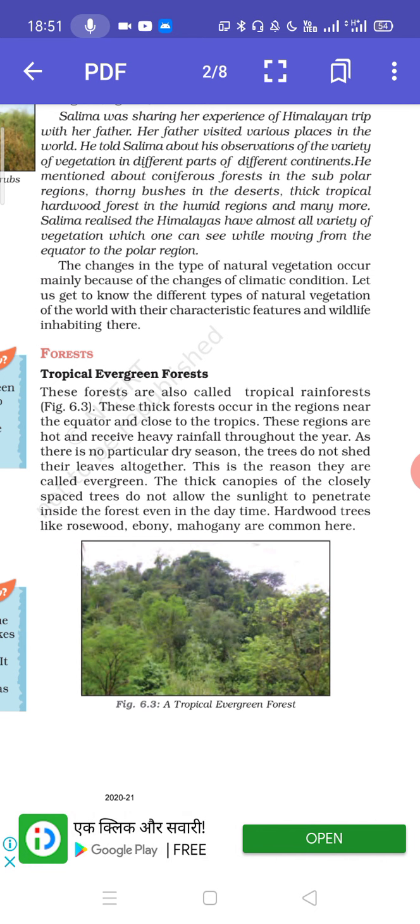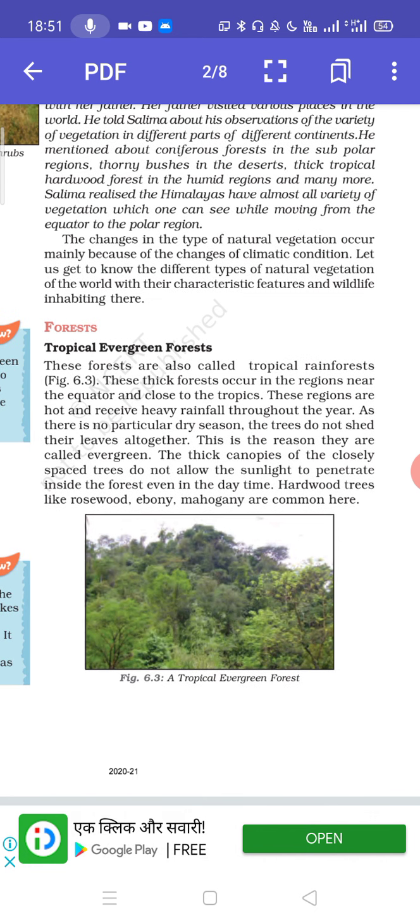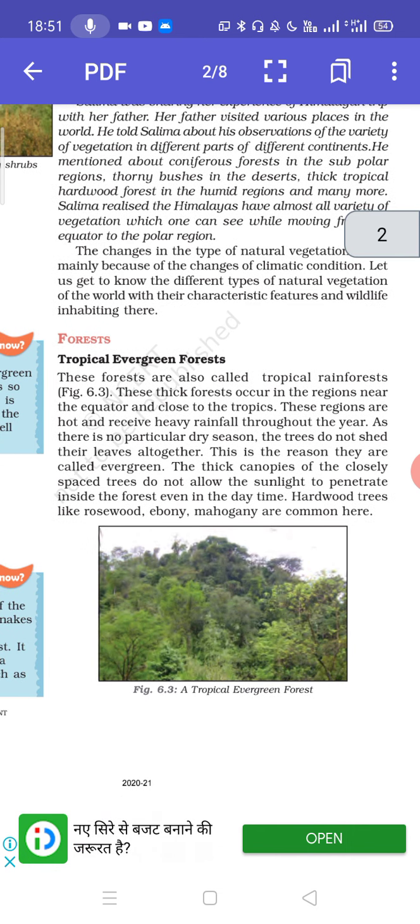That means this region is between the tropics and the equator from both sides. They do not shed their leaves throughout the year, and because they are in the tropical region, they are known as tropical rainforest.